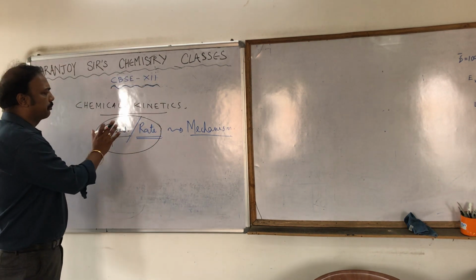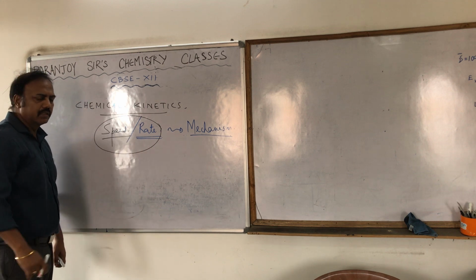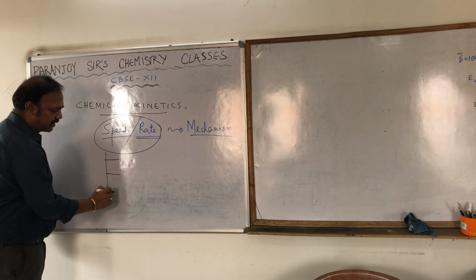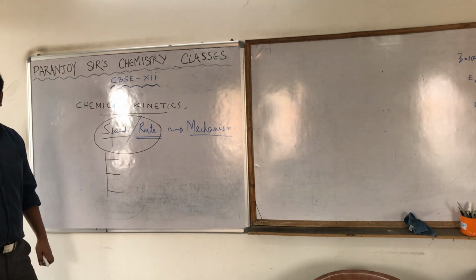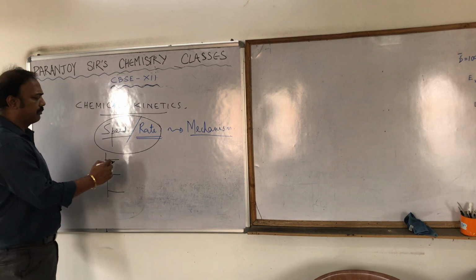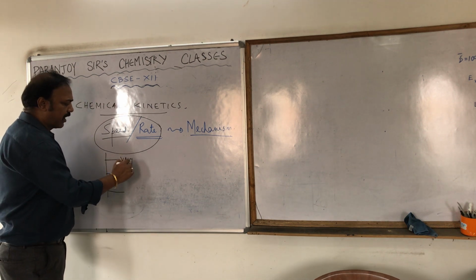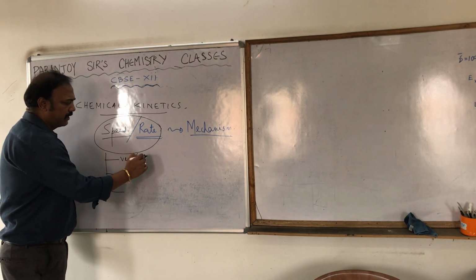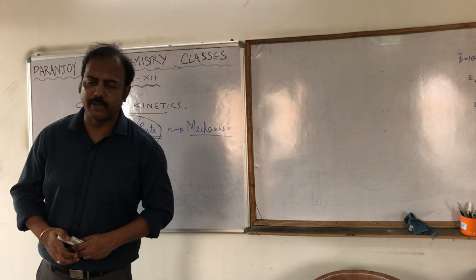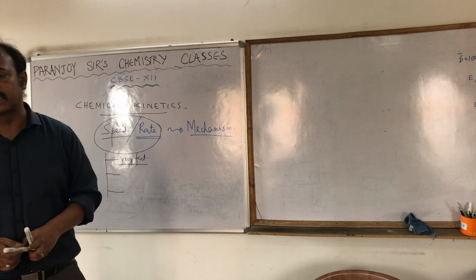Now, according to the speed or rate of the reaction, chemical reactions can be classified into three main types. One type we call very fast reaction. Very fast reaction means which happens or takes place instantaneously.